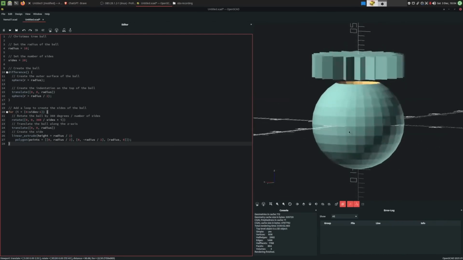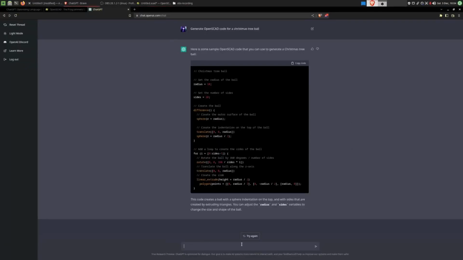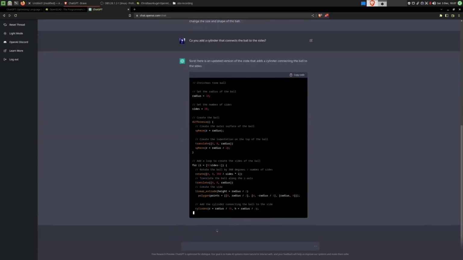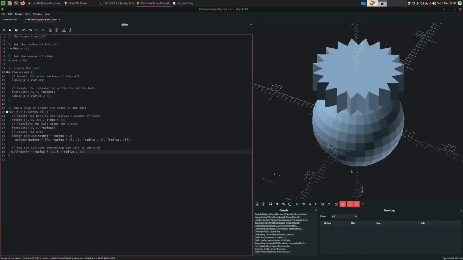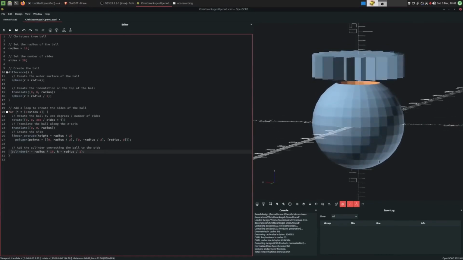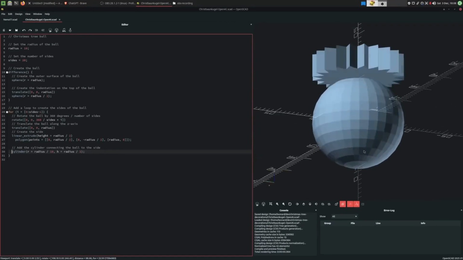But we would need to add a cylinder through the middle to connect these two. And the fun thing about this being a chatbot is we can just ask it for that. And just like that, we have some new code. And it even documented the changes it made, which is very nice. That still doesn't look right. So I think I'll ask it to make the cylinders way bigger.